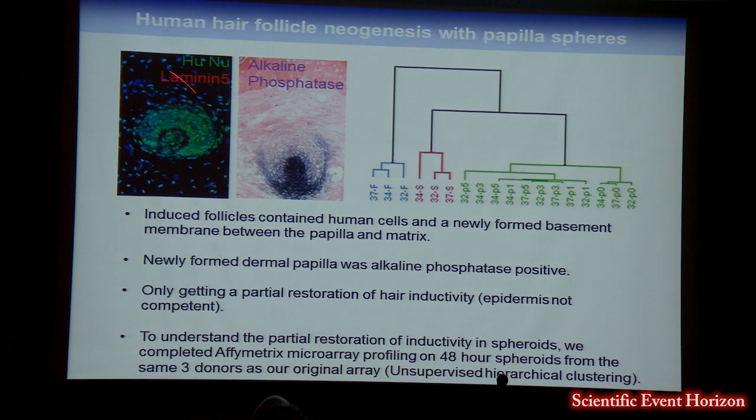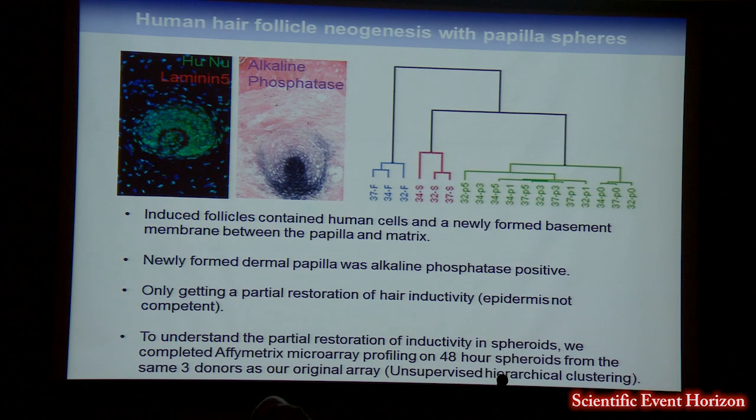Our induced follicles contained all human cells, as you would hope, since it was a human-to-human assay, and they also had a newly formed basement membrane. You can also see that they were alkaline phosphatase positive, and actually this extended in a sort of halo around the hair follicle. So all in all, we used 7 different donors to assess the instructive capacity of dermal papilla spheroids, and we only got hair induction with 5 of the donors.